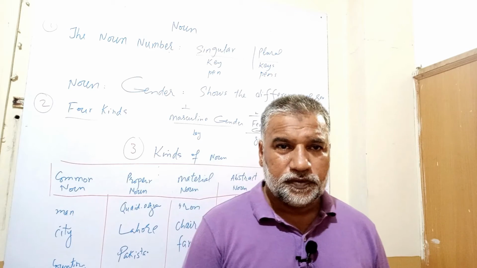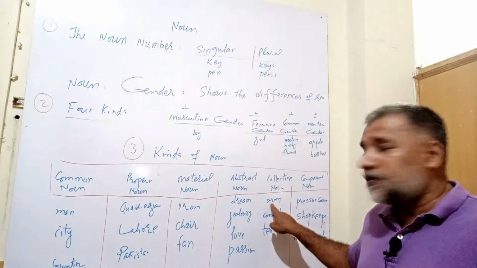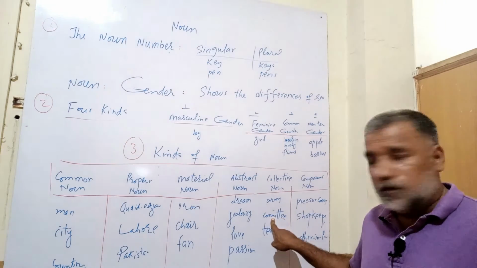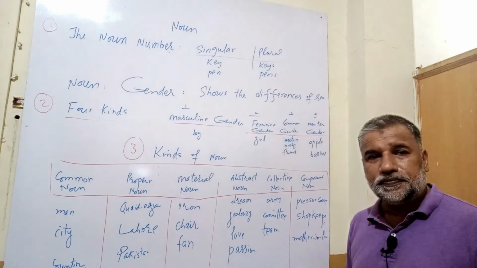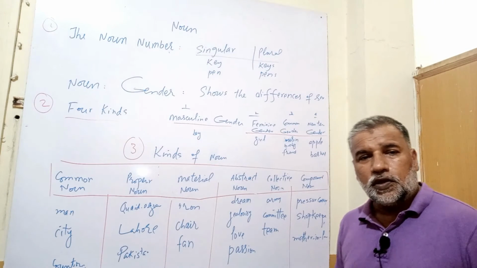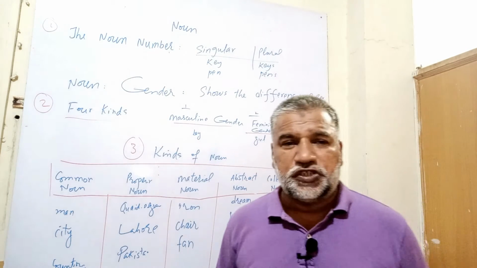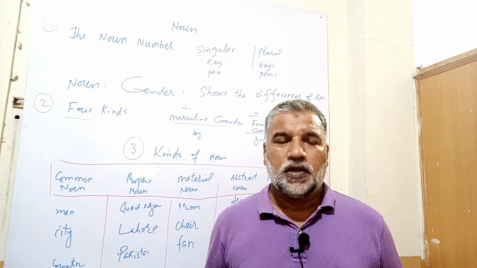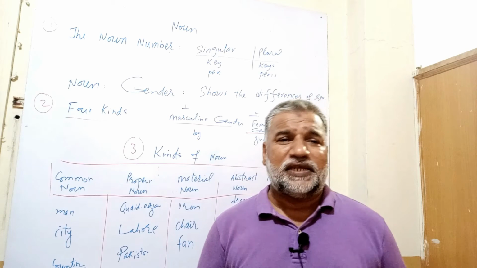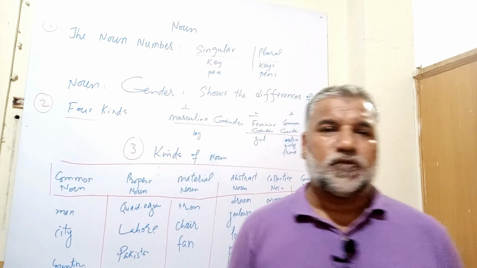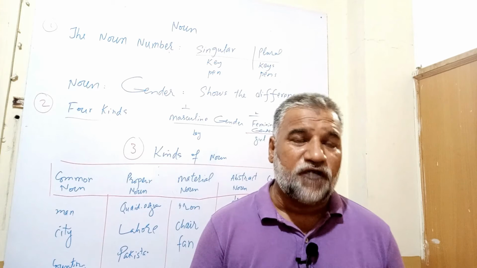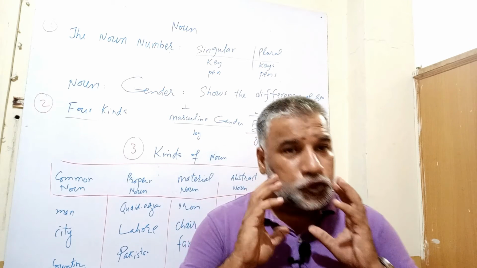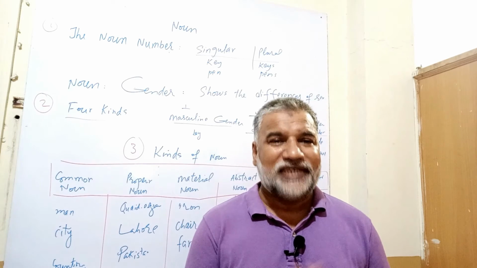For example, army, committee, team. These kinds of words don't show us the exact number. Sometimes a team consists of 2 players, and sometimes a team consists of 11 players. So we use the word for both.